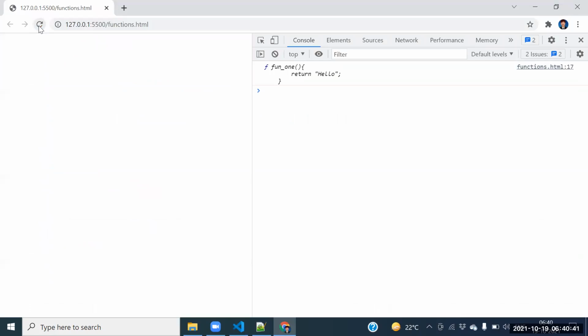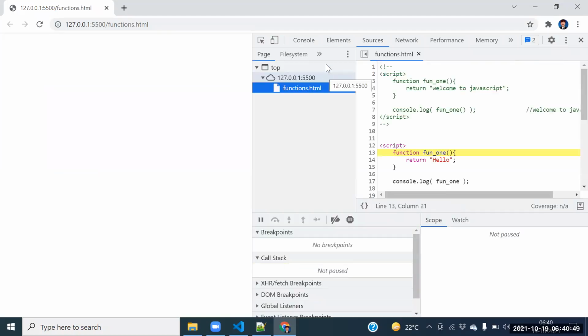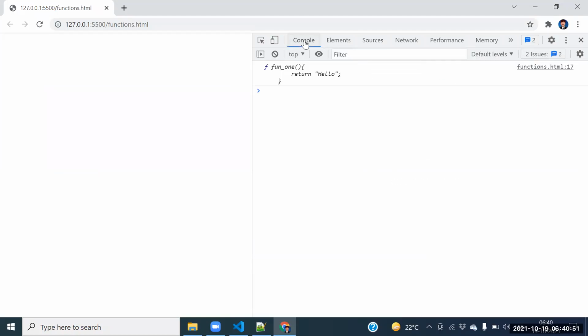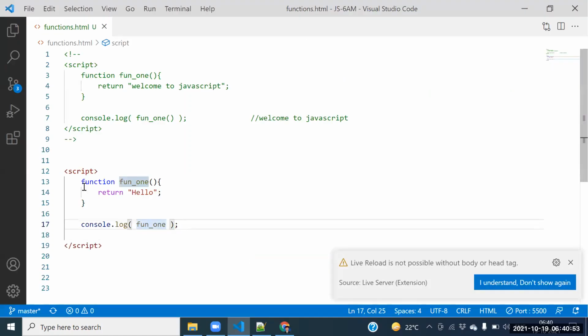Yes, if I forget to place the parentheses, what are we getting? Are we getting output or are we getting the function definition? We are not getting output here. We are getting the function definition. The entire definition is printed here now.